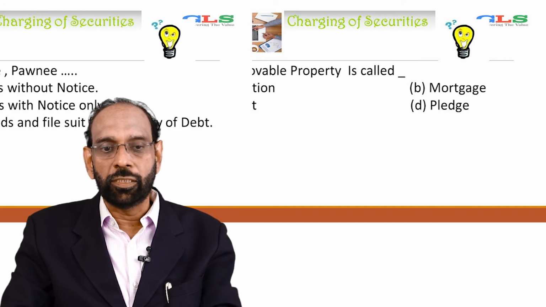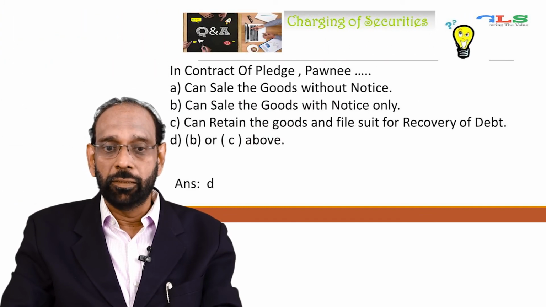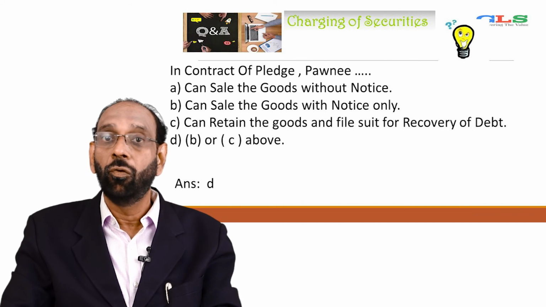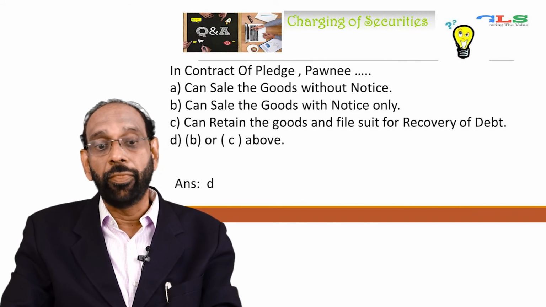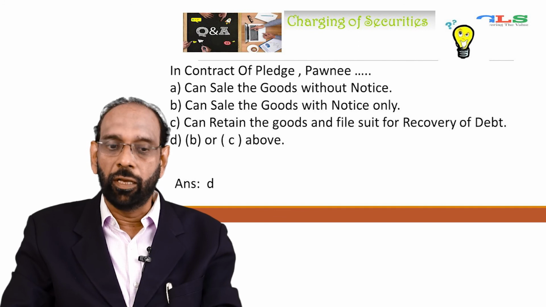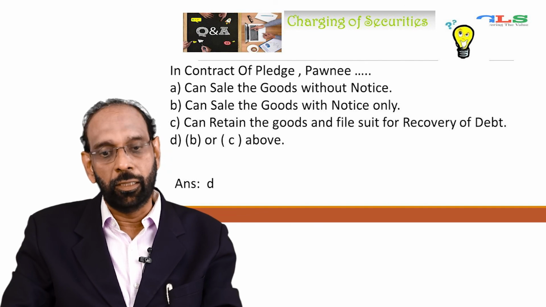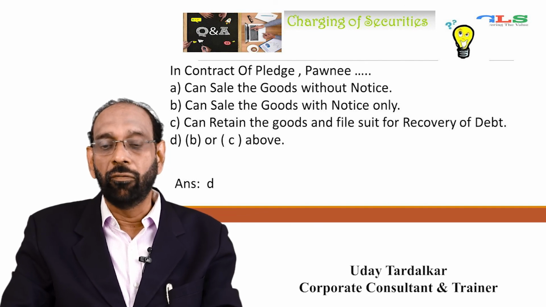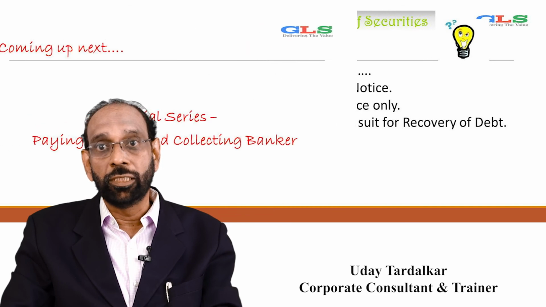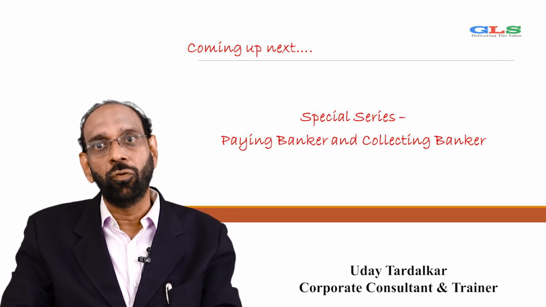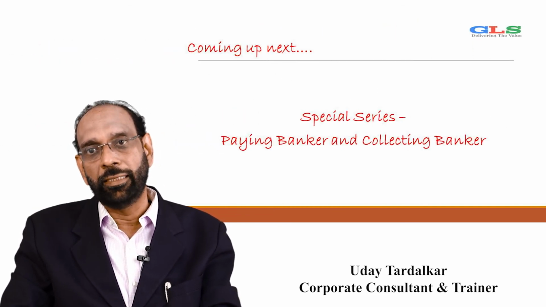Next question, in contract of pledge, Pawnee can sell the goods without notice, can sell the goods with notice only, can retain the goods and file suit for recovery of debt. Next option is, that is B or C above. The answer is D, that is B or C above. That is, can sell the goods with notice only and can retain the goods and file suit for recovery of debt. So this concludes our first series of MCQs, very important from the examination point of view.